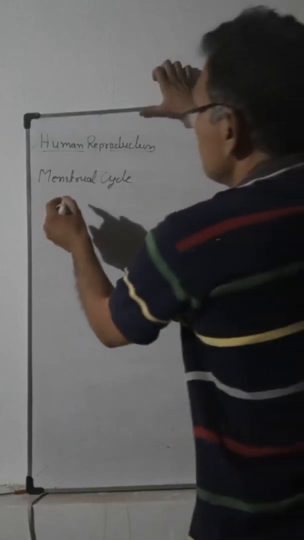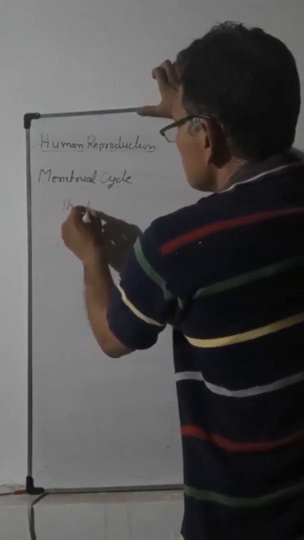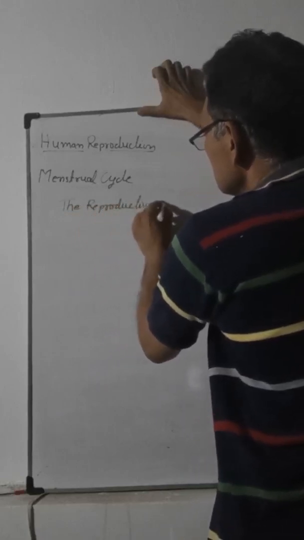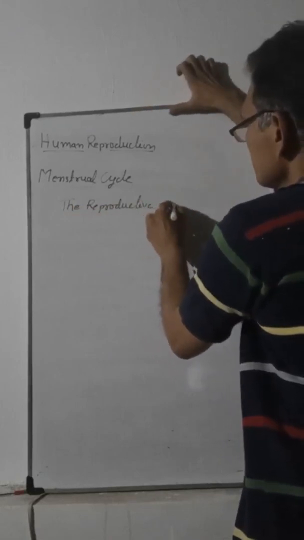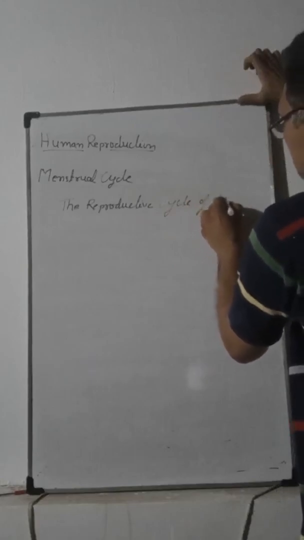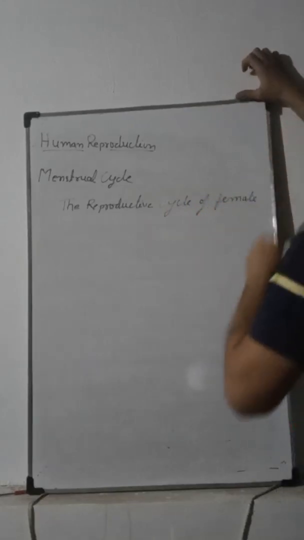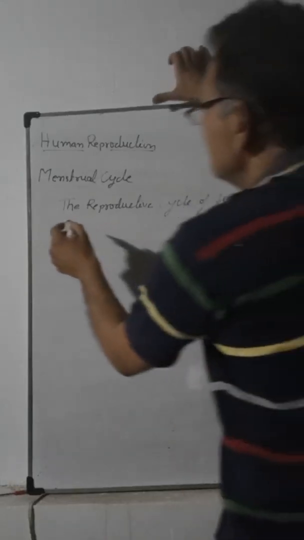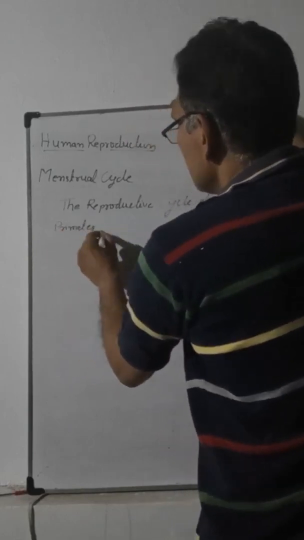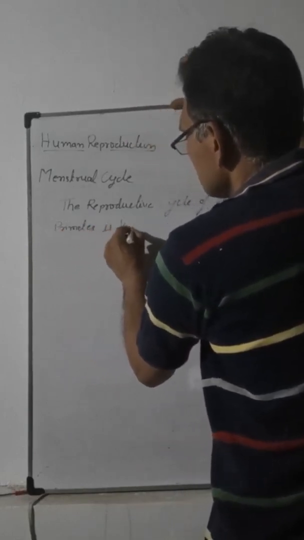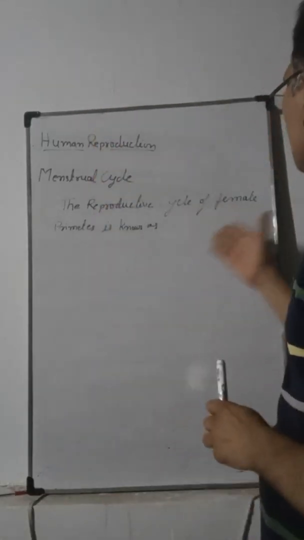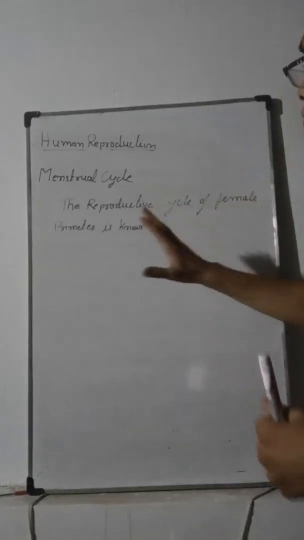The reproductive cycle of female primates is known as the menstrual cycle.